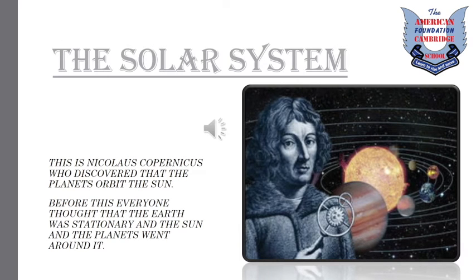Today we'll start a new chapter, the solar system. Here you can see a picture of an astronomer who is Nicholas Copernicus. He discovered that the planets orbit the sun. Before this, everyone thought that the earth was stationary and the sun and the planets went around it.